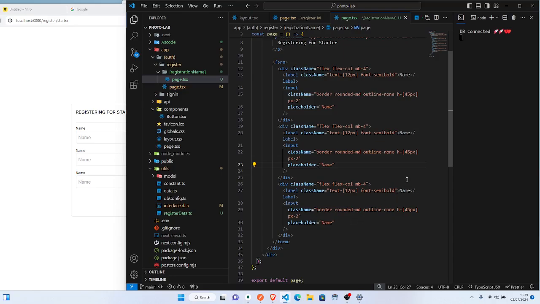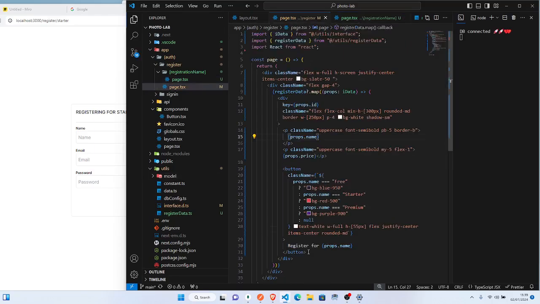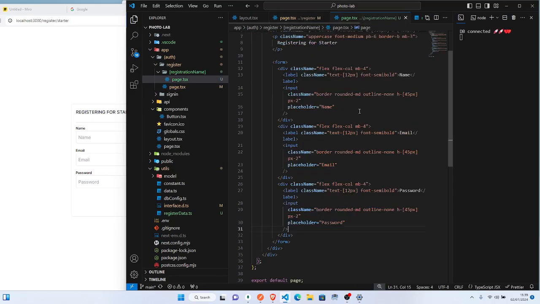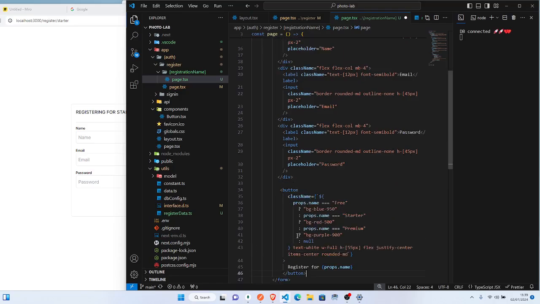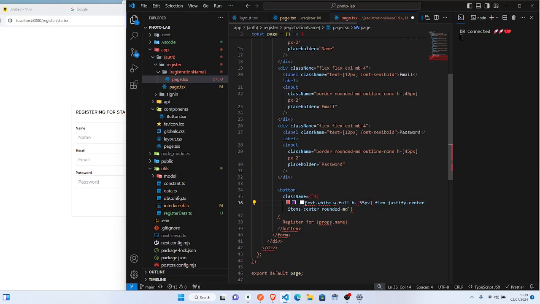Okay, so here now will be email. Here go be password. Good. Okay, so now we don do this. What I go do enough? You just come here, make I copy this button here so that I know this stress to dey create another button. But of course, make I just cut here, remove the whole of here.